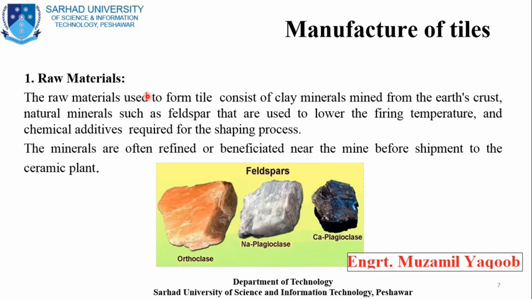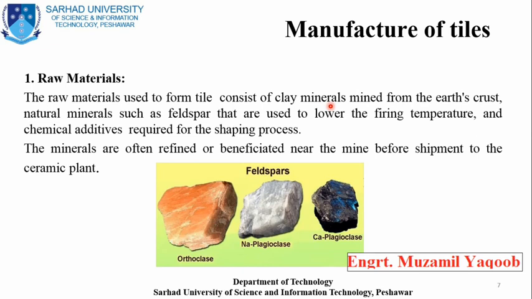Basically there are two types of material used in the manufacturing of tiles. The first one is clay. Clay is normally simple clay, or we can use another clay which is mixed with different types of minerals, right?